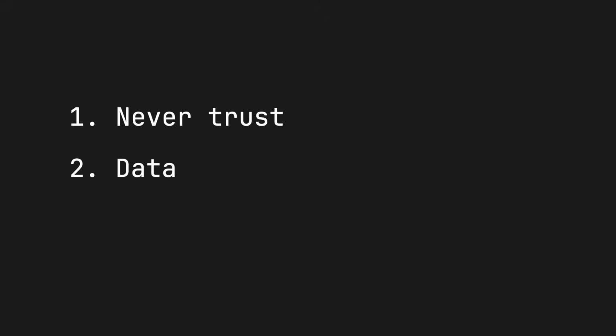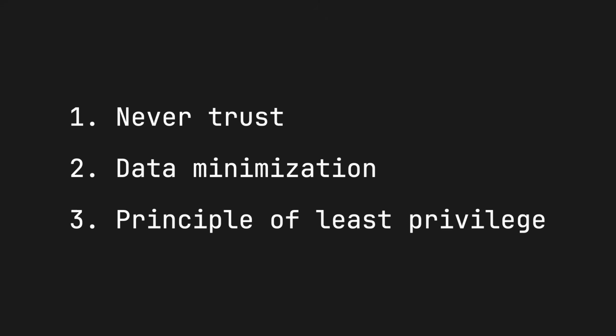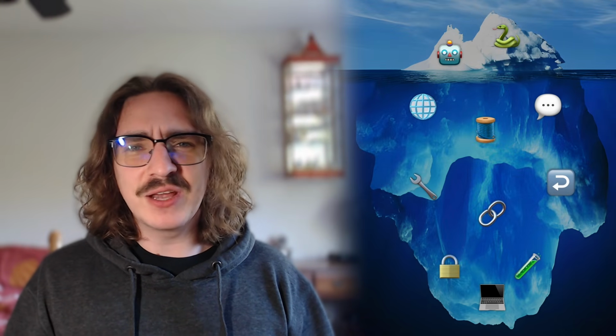The real lesson here is that AI engineers can't forget the fundamentals of security. Never blindly trust data, always be careful with your users' private information, and only give users and agents access to the tools they really need. So that's how we make sure AI systems are safe, but how do we make sure they're actually useful?